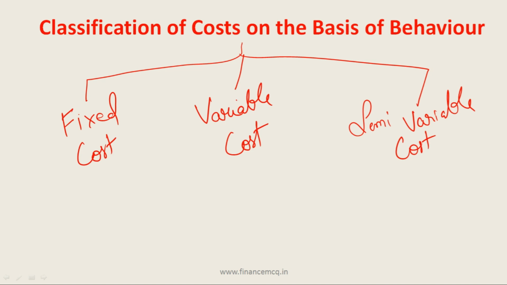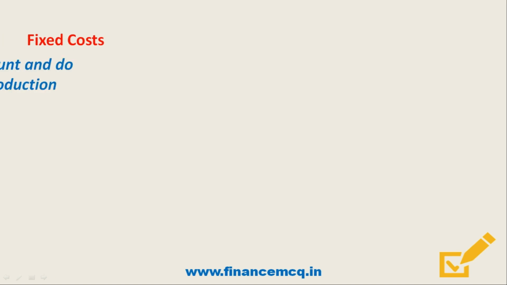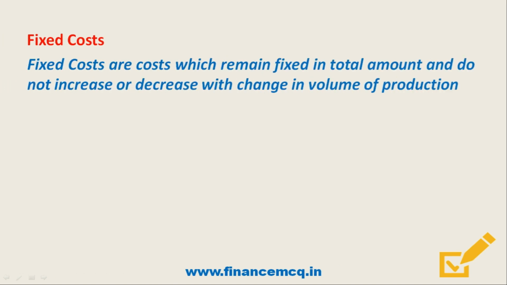So let's go and see all these costs one by one. So first one what we have seen is fixed cost. So friends, fixed cost is the cost which remains same in total amount and do not increase or decrease with change in volume of production. Examples of fixed cost will be rents, rates, taxes, insurance of factory buildings, office staff salaries, municipal taxes, etc.